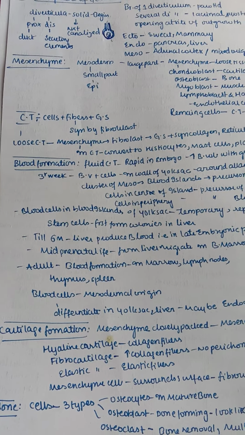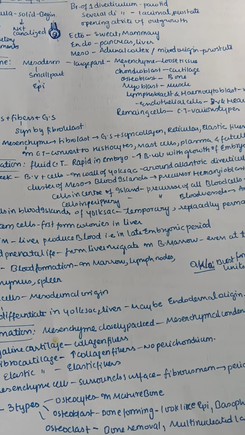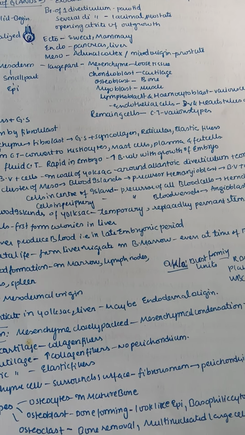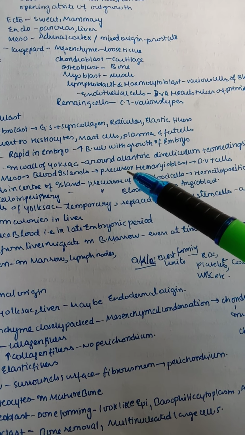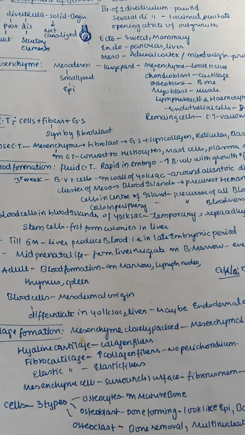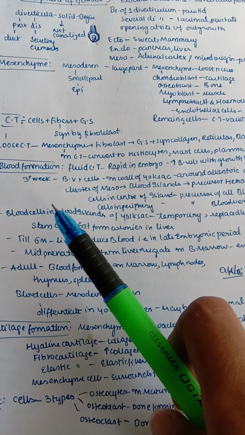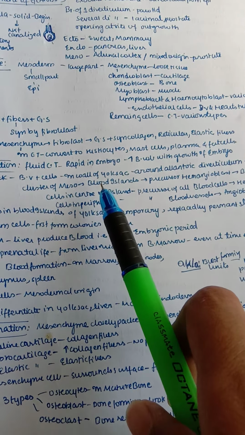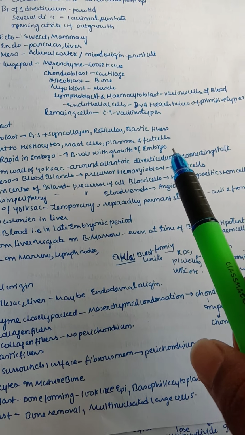And next, coming to blood formation. Blood is also a kind of fluid connective tissue, right? Blood formation should be rapid in the embryo because the embryo is at a very highly growing stage. Blood development increases with the growth of the embryo, as blood is required for the nutrition of the growing embryo. And by the third week, the blood vessels along with the cells are present in the wall of the yolk sac, that is around the allantoic diverticulum along with the connecting stalk.